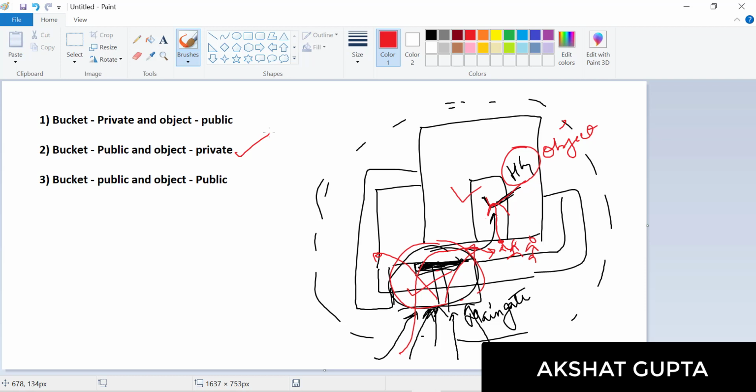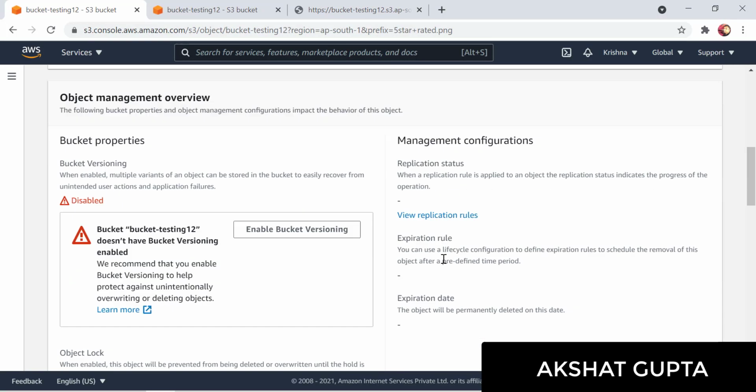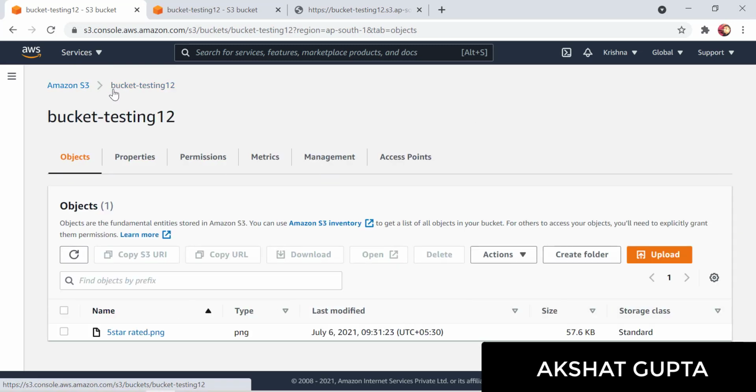In this particular case, if you have 100 objects inside your bucket, you can make some objects private and some public. This might happen, but this particular scenario is actually not possible. We would be seeing this scenario in the lab so that everything is crystal clear for us. Now we have already created this bucket. Let's come back to the bucket testing.